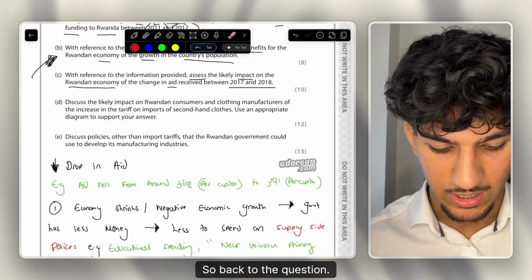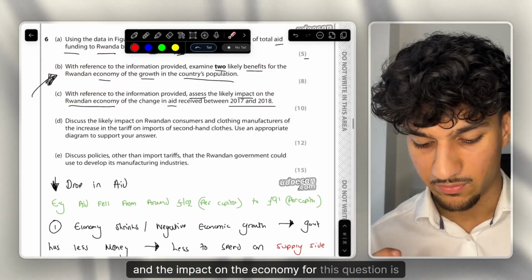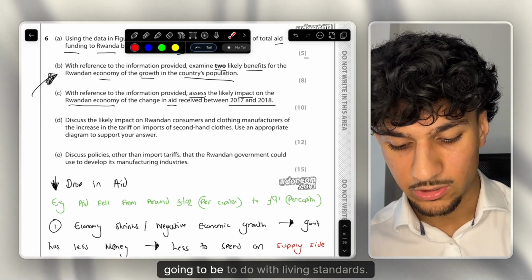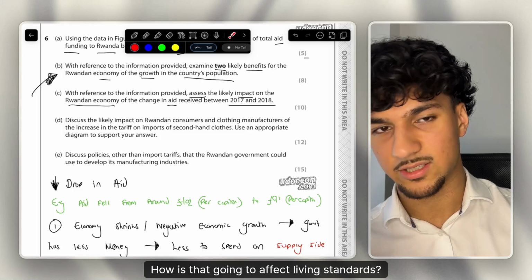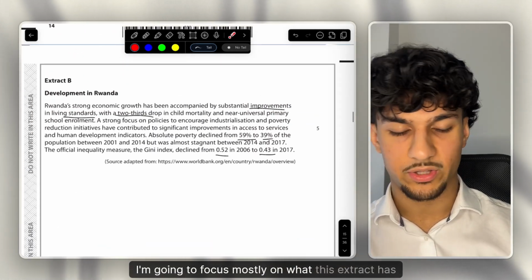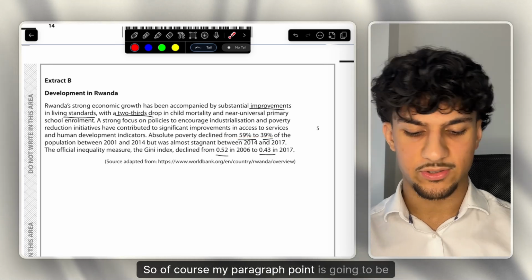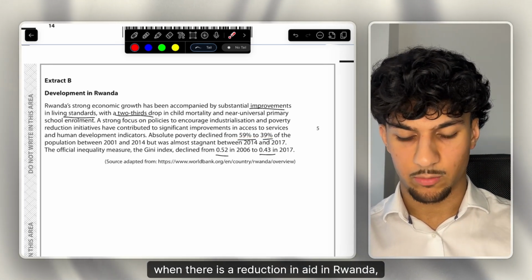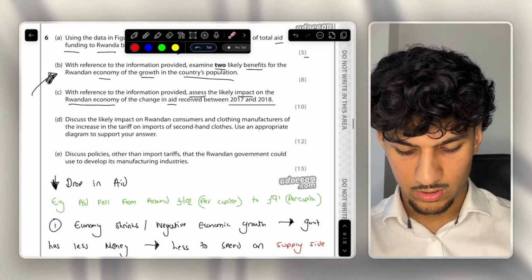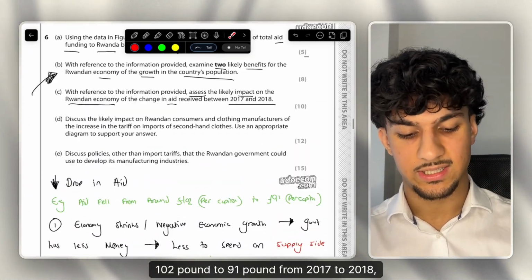So, back to the question now, the impact on the economy for this question is going to be to do with living standards. So let's think about reduction in aid. How is that going to affect living standards? I'm going to focus mostly on what this extract has given with regards to absolute poverty. So of course my paragraph point is going to be when there is a reduction in aid in Rwanda, for example, from £102 to £91 from 2017 to 2018.